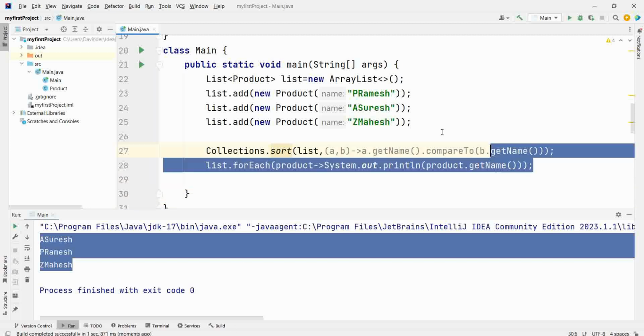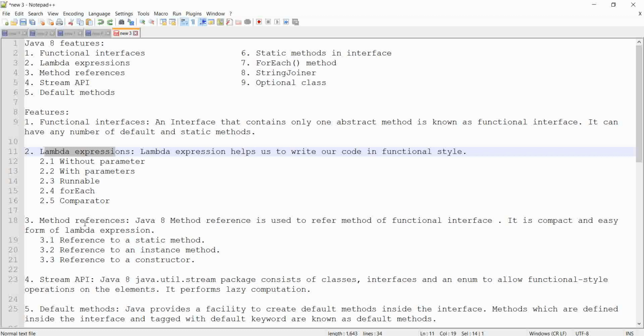Next you have method reference, well, this is the alternative to lambda expression. Method reference is used to refer to functional interface. You can refer static method to functional interface, instance method to functional interface, and constructor to functional interface. How to refer it?